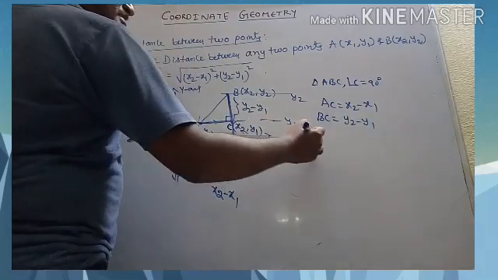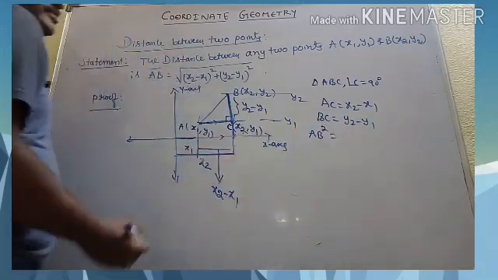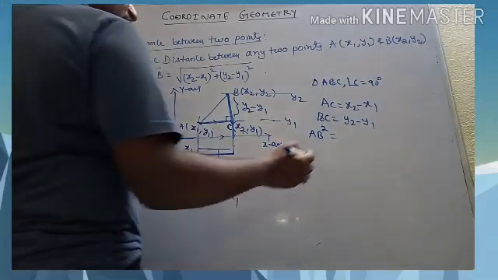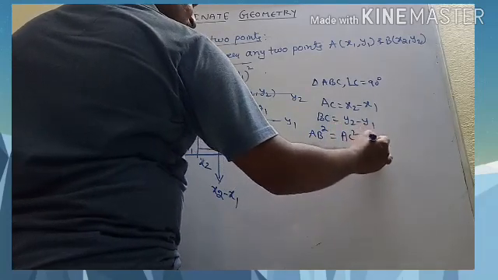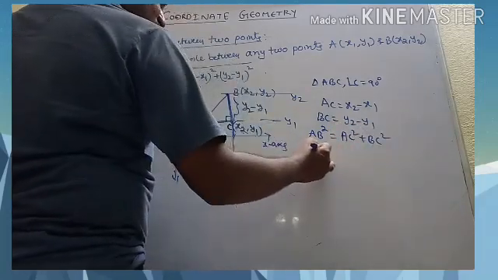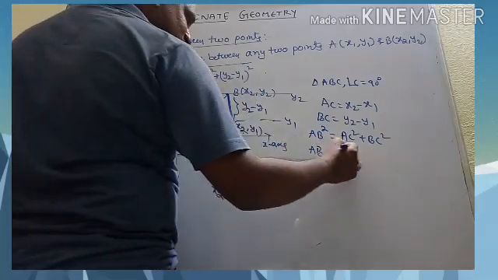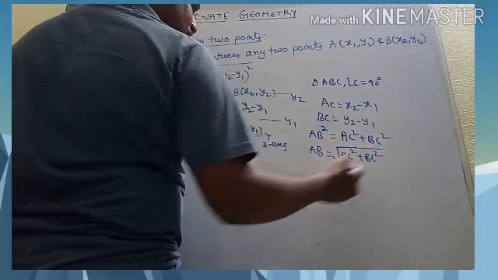And we need the distance between 2 points, AB. You know that by Pythagoras theorem, AB square is equal to AC square plus BC square. From that, the distance between 2 points, AB, is nothing but root over AC square plus BC square. You have got it like this.